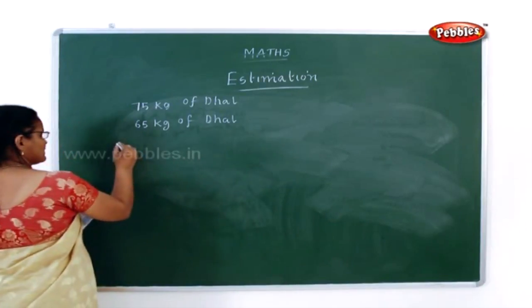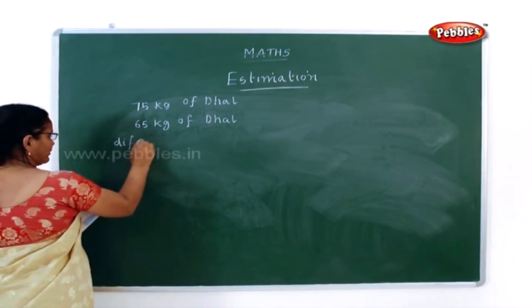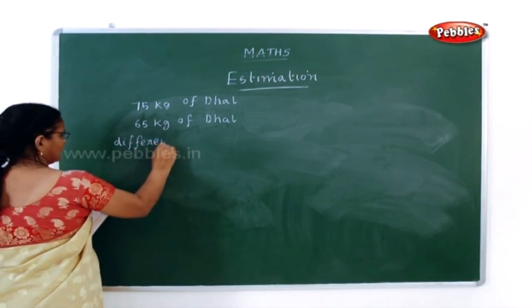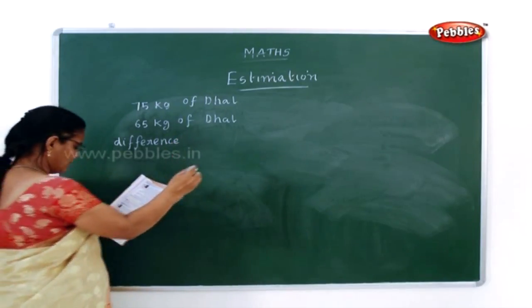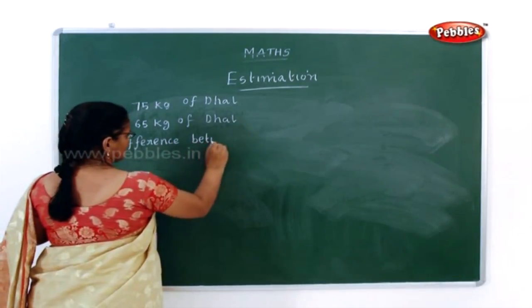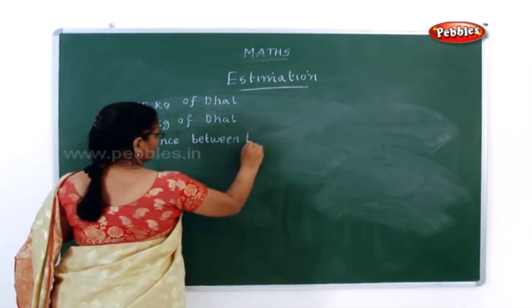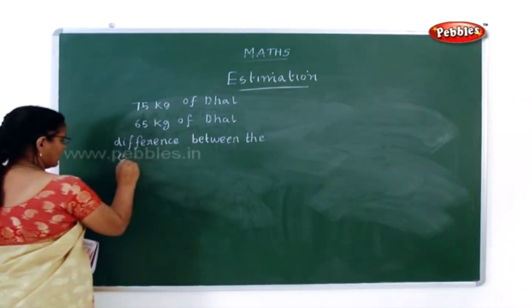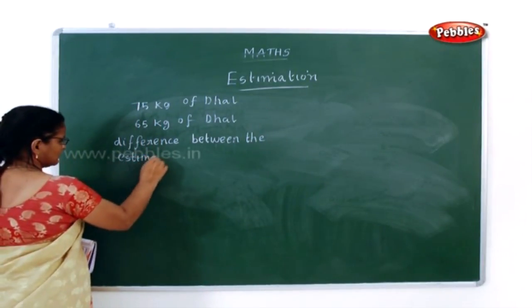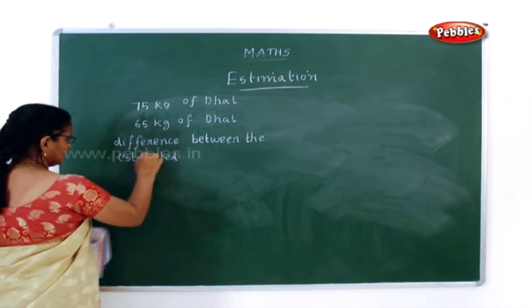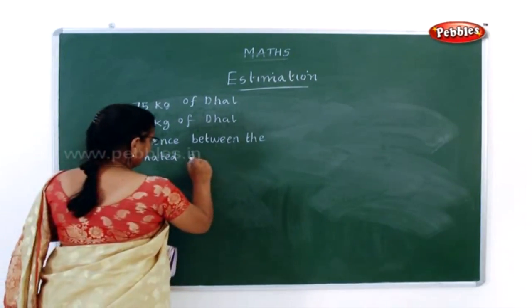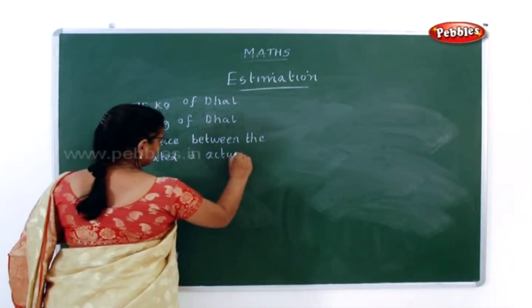So now what they have asked to find out is the difference between the estimated balance and the actual balance.